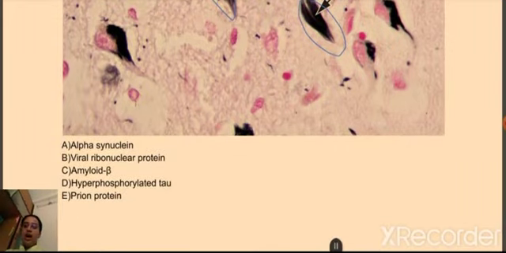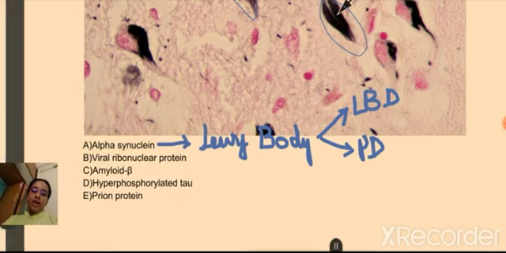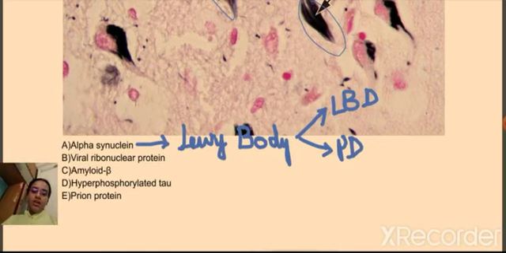First of all, we have got alpha-synuclein. Since we are dealing with Alzheimer's, what we should know is that alpha-synuclein is basically going to compose your Lewy body. Lewy bodies are composed of alpha-synuclein, and this is found in 2 diseases: one is Lewy body dementia and the other is Parkinson disease. If the person had Lewy body dementia, they would definitely get some kind of REM sleep behavioral changes, some kind of sleep disturbance.